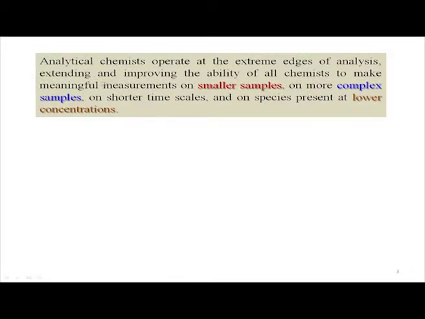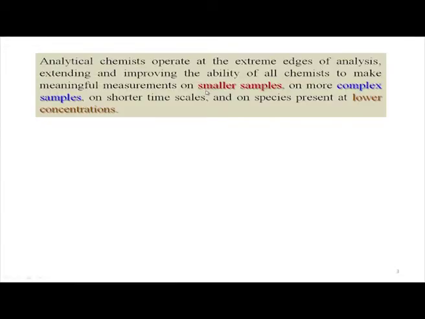So, extending or improving this ability, how we can go for meaningful measurements on smaller samples, because your medicine or your still very small amount of some other sample, what we can use, some analysis of gem or some gemstone. So, ruby we all know is a typical gemstone of aluminum oxide, Al2O3. So, within that ruby we have some doped amount of chromium. So, the amount or the level of chromium present in this ruby is very less.